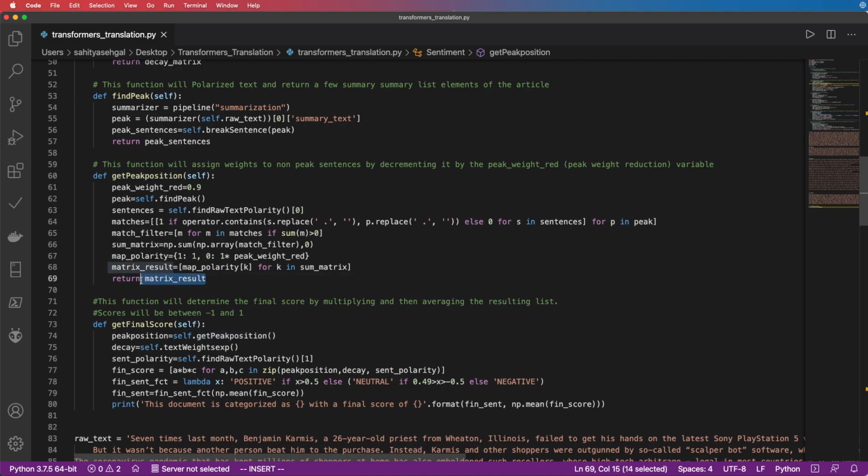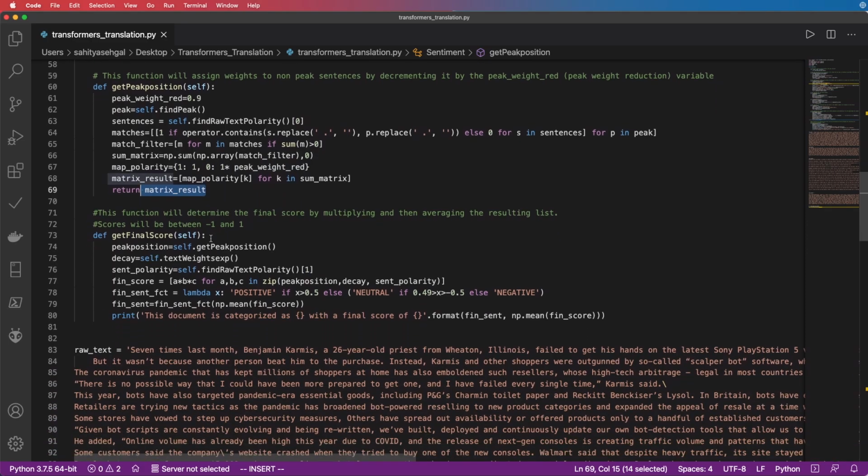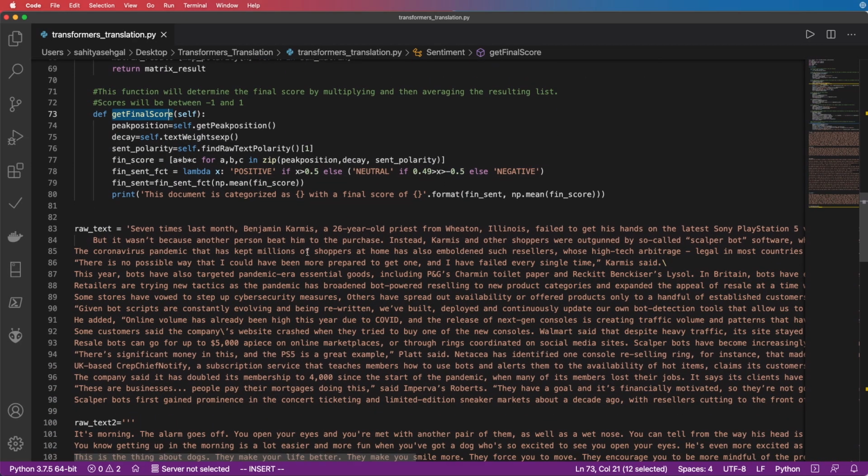And it's going to go ahead and create that matrix for me. And that matrix is going to tell me whether it's a 1 or whether it's a 0.9 based on the presentation we just saw. And then it's going to go ahead and compute the final score. So we're going to do a lot of this.